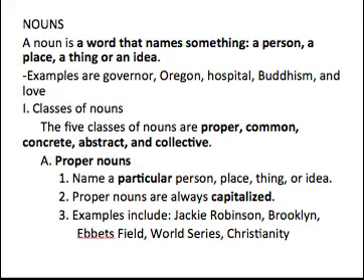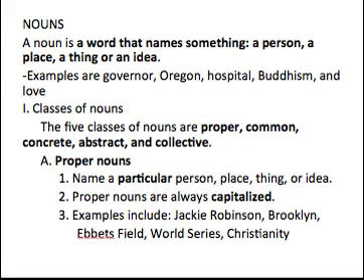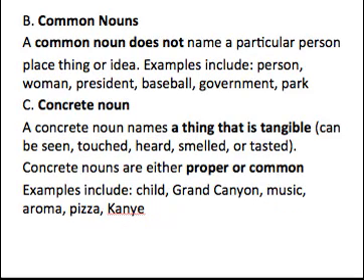And the first thing we need to go over is that there are 5 classes of nouns. So we're starting with the easy parts of the nouns, and then we're going to get more difficult. Classes are proper, common, concrete, abstract, and collective. Proper nouns name a particular person, place, thing, or idea. They're always capitalized. And there are some examples there, among them Jackie Robinson, World Series, Christianity. So proper nouns: particular person, place, thing, capitalized.